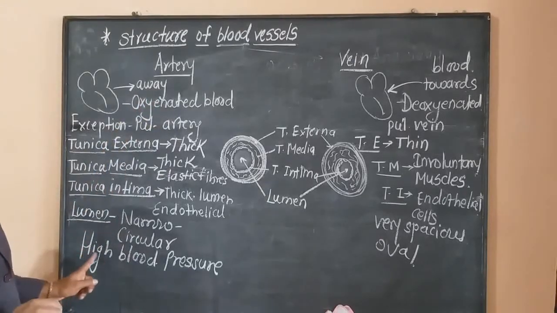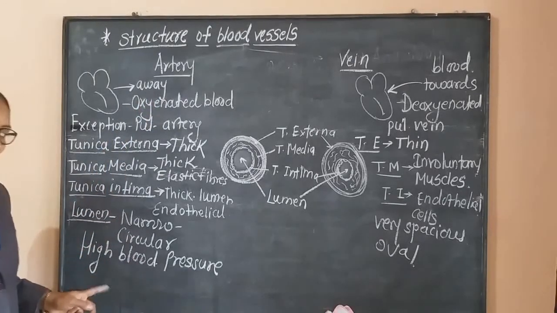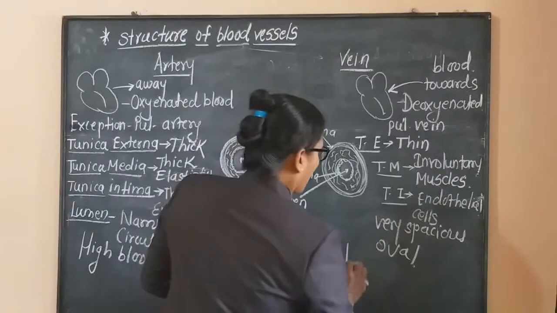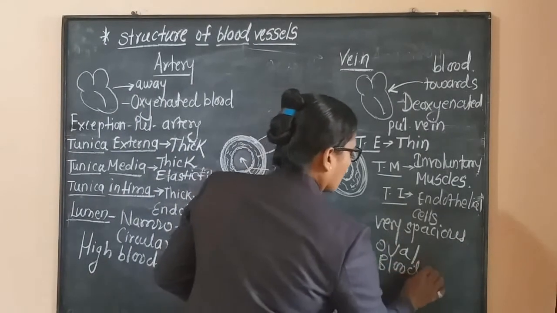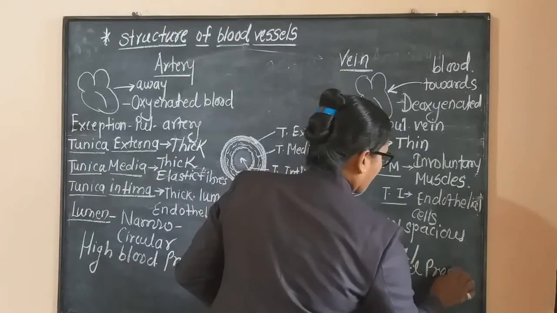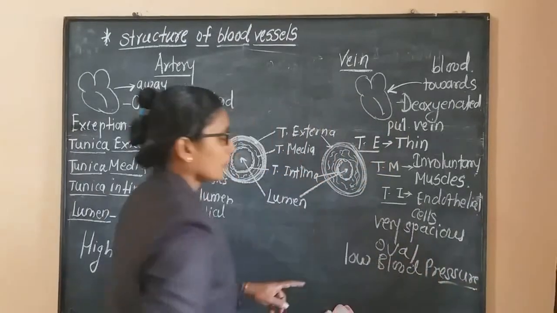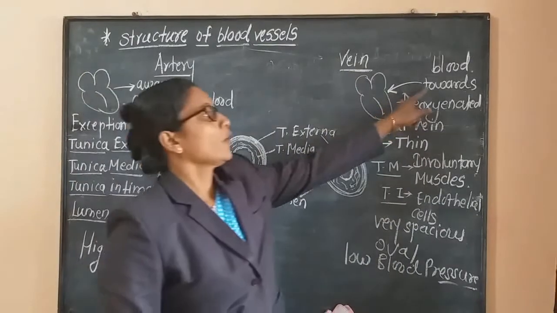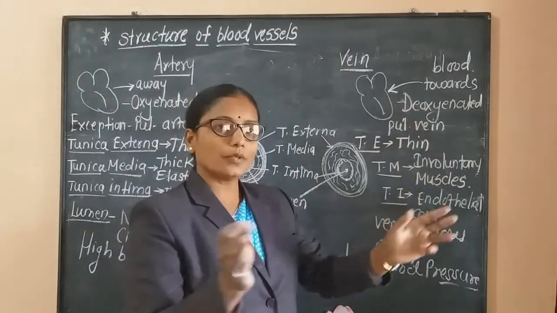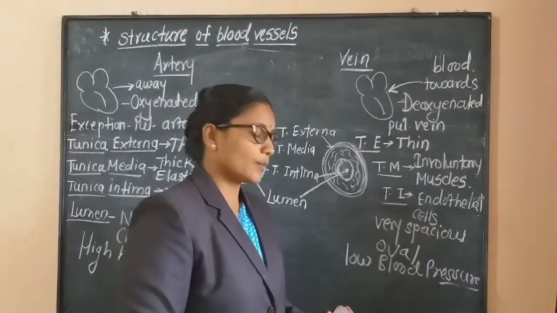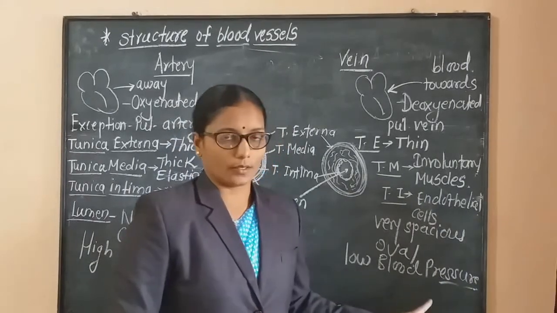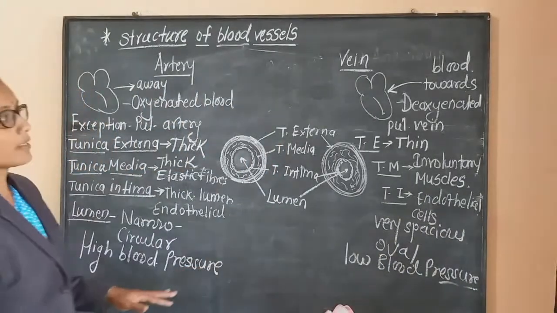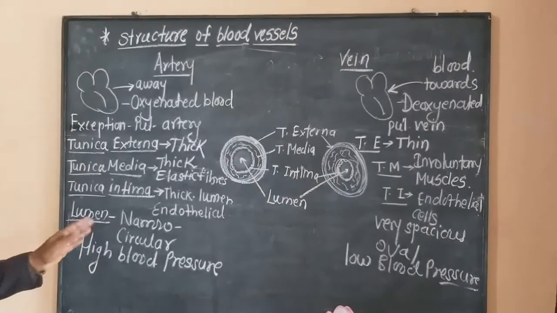Hence in arteries blood pressure is high, and in case of veins, the blood pressure is low, because veins carry blood towards the heart under less pressure. This is the basic difference between the artery and vein.